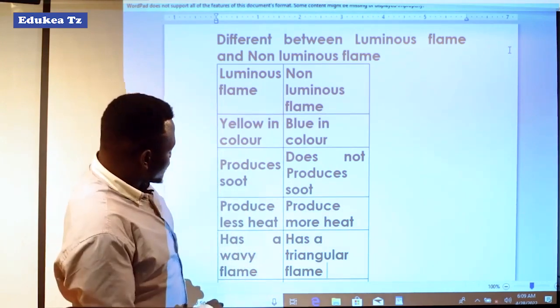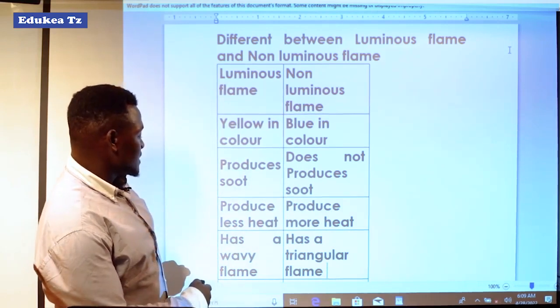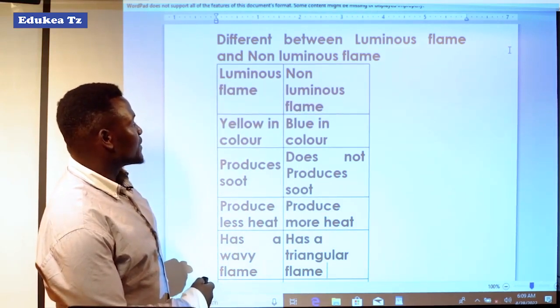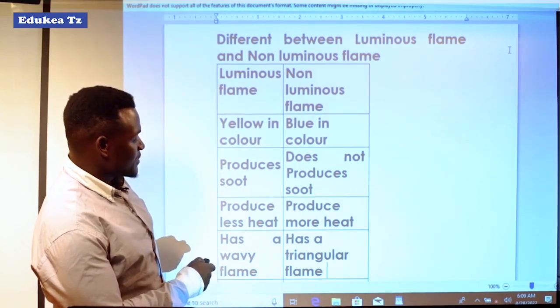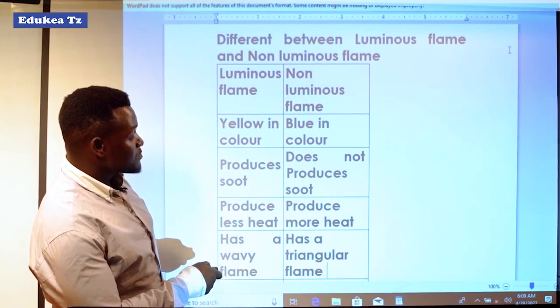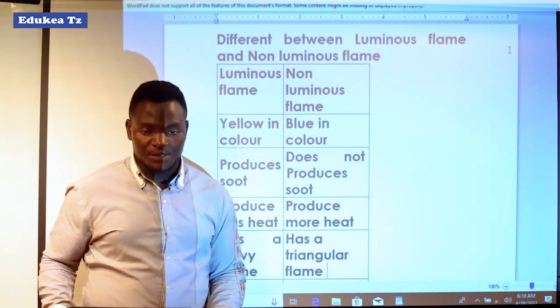And also, the luminous flame produces less heat, but the non-luminous flame produces more heat.